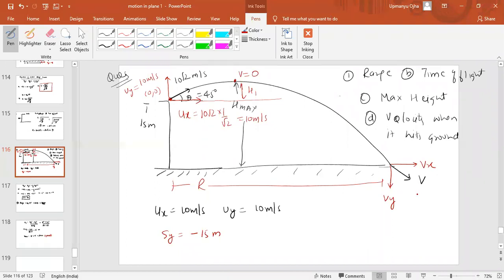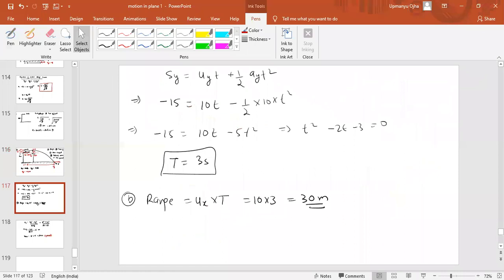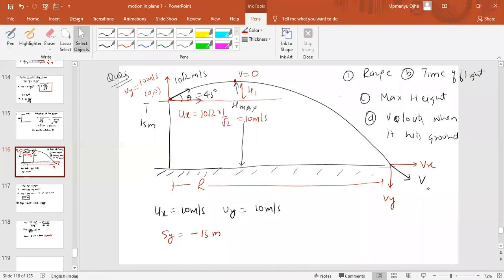Vy is not zero here. I'm not telling you vy is zero. When it hits the ground, it will have velocity v, an inclined velocity. So that will have two components, vx and vy. One will be along the x-axis, other along the y-axis.